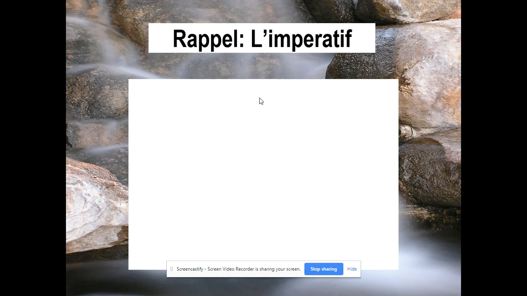Rappelle l'impératif. Quand utilise-t-on l'impératif? When do we use impératif? So take a moment now and try to remember the different cases where we use this grammar rule.